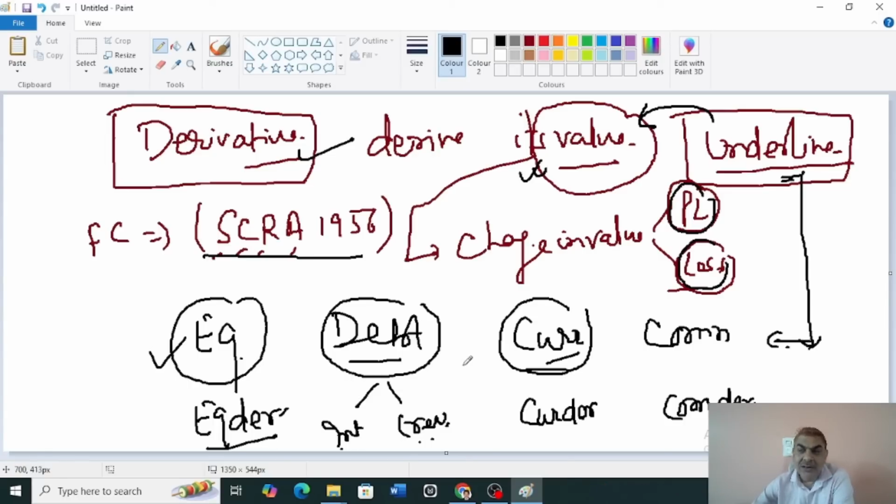If you know debt, you have a word called coupon, you have a word called yield. So if you know the concept of coupon and yield of a debt, you will find out the value of interest rate derivative, credit derivative. Similarly, if you know the value of a currency, let us say dollar in terms of rupee or a pound in terms of rupee, this currency value will be the base value for finding out the value of currency derivative, and same for the commodity. So that's the basic idea of this sentence. This sentence is the base of your entire learning going forward.